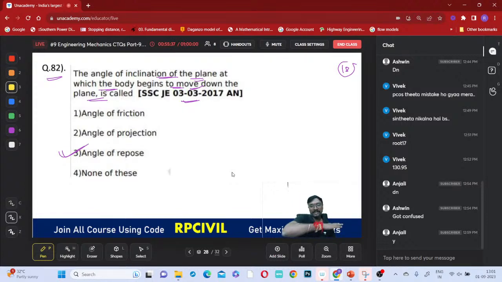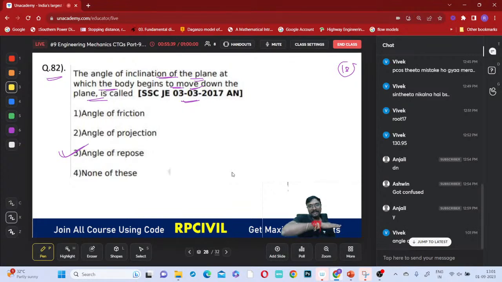And what is the angle of repose? Originally it is like this. Whenever it is slightly tilted like this and no external force is applied, it will be stable. But at a particular angle of inclination, it will start moving downward, and that angle is called your angle of repose, right? Got it?